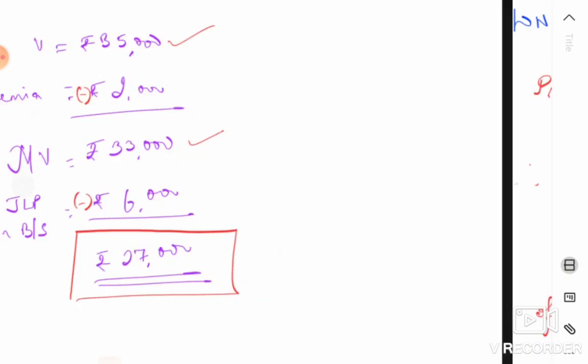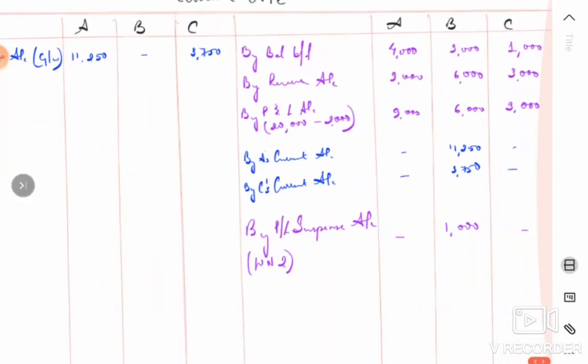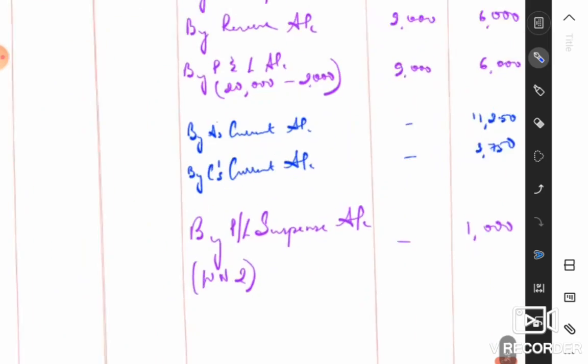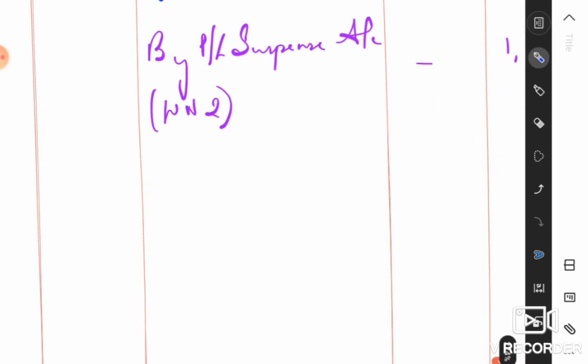27,000. Okay, so now let's come back to the current account of our partners and record this particular entry with regards to joint life policy. So this entry will be by joint life policy. If you've prepared it as a working note, then you can write the working note and the title. If you're just writing a small note after that, then you can just put a mark for yourself, just for your understanding itself. It's not for anybody else.